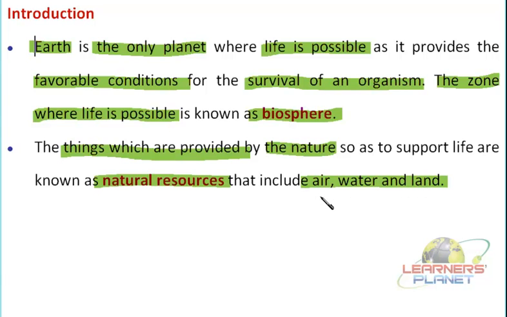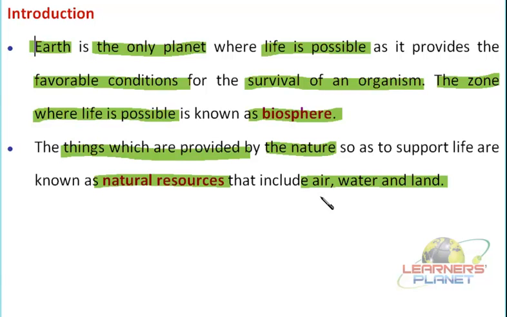Air is a mixture of gases, and these gases are present in a particular proportion, in a particular ratio which is supporting life.